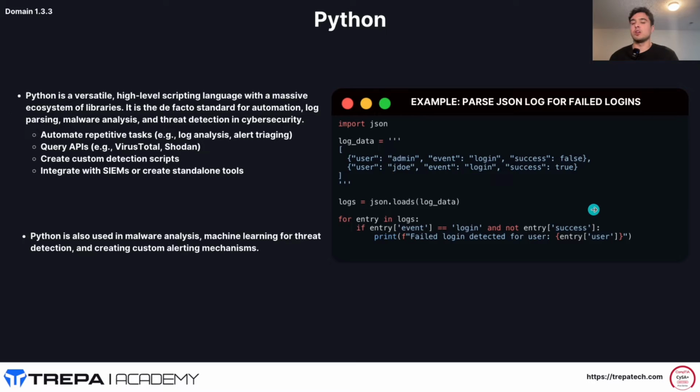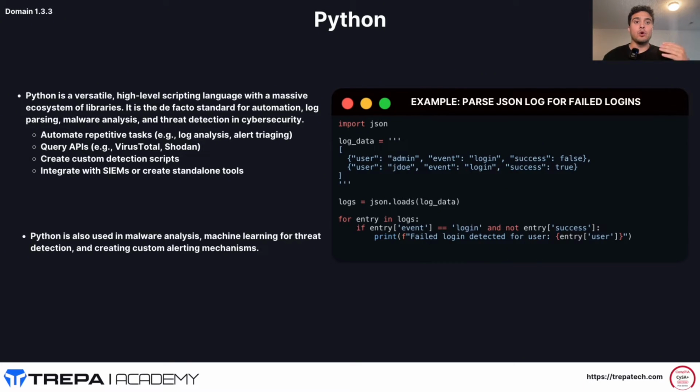Okay, Python. So again, it's like, man, this guy made one slide for Python. And yes, because it's one little subsection of a domain in the CySA exam, we're looking at this from a high level. So Python is a programming language that can be used for an array of different things. I'm in a networking background. I use Python with the Netmiko library, the Paramiko library, the NAPALM libraries to do network automation, to do infrastructure as code. One of the key programming languages I use to do that.